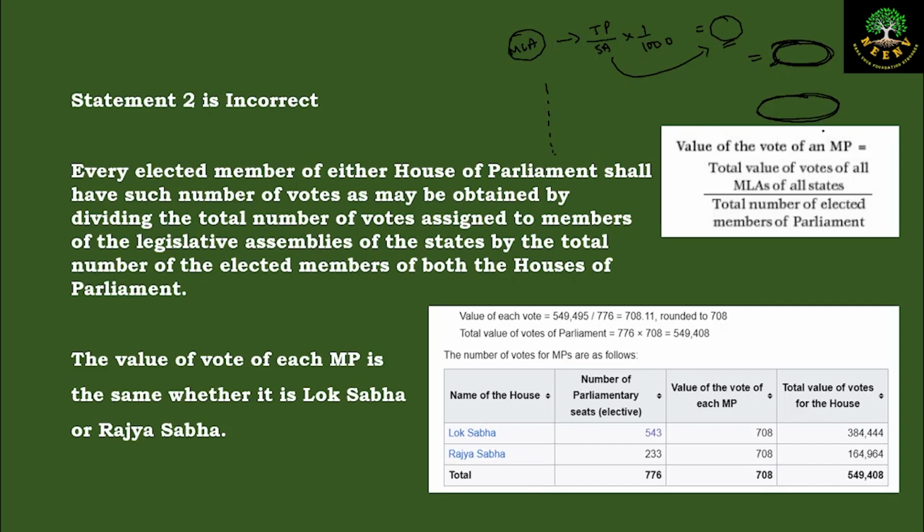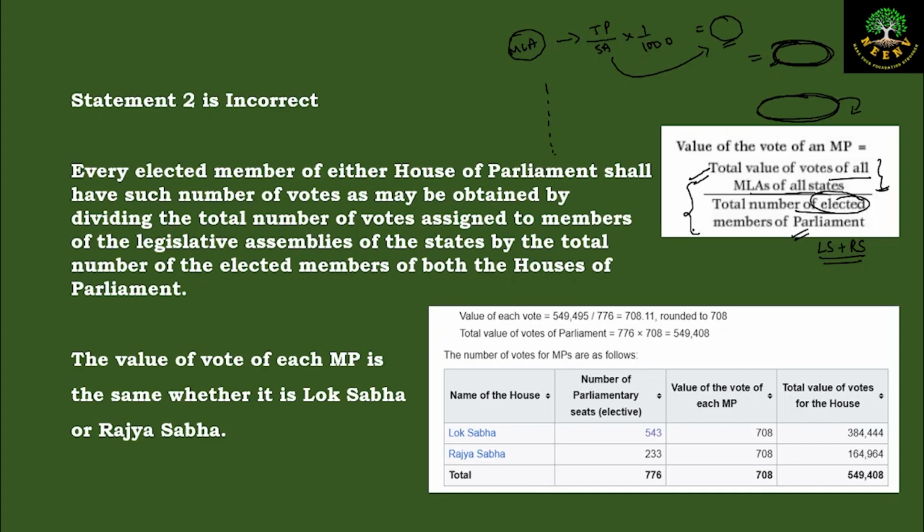So now this total amount will be taken for calculation of the value of vote of an MP. So this total value of all the votes of all the MLAs of all the states will be taken, and that will be divided by the total number of elected members of the parliament, that is the elected members from the Lok Sabha and the elected members from the Rajya Sabha. If you recall, only the elected members are there in the Electoral College of President. The nominated members are not eligible to vote for the president's election.